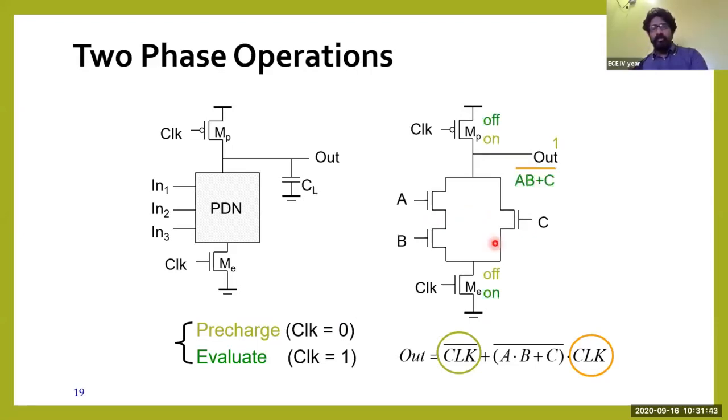You can see this output now here, depending upon the clock which is given. Once in the pre-charge phase, the clock is on, the P transistor is turned on, and here the N transistor will be turned off. In the pre-charge phase, this one is on and this is off. Therefore, the output equals 1. But when it comes to the evaluate phase, this PMOS is turned off and NMOS is turned on. Therefore, depending upon this logic, you'll be obtaining an output that is equal to (A dot B plus C) whole bar.